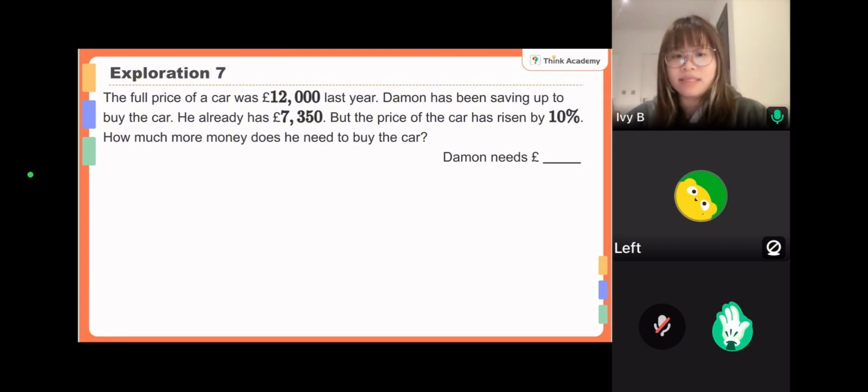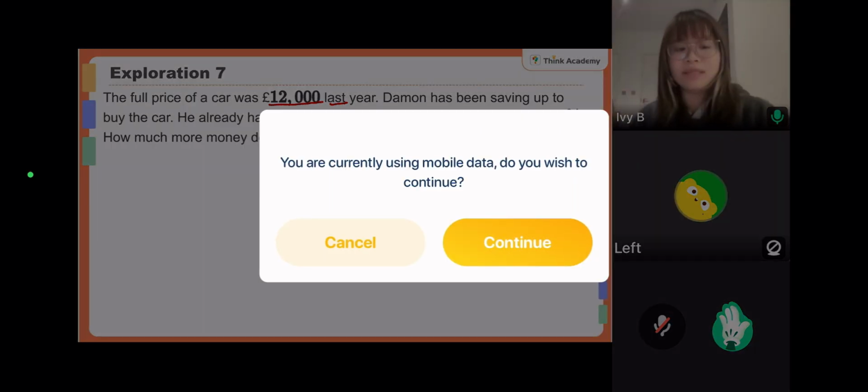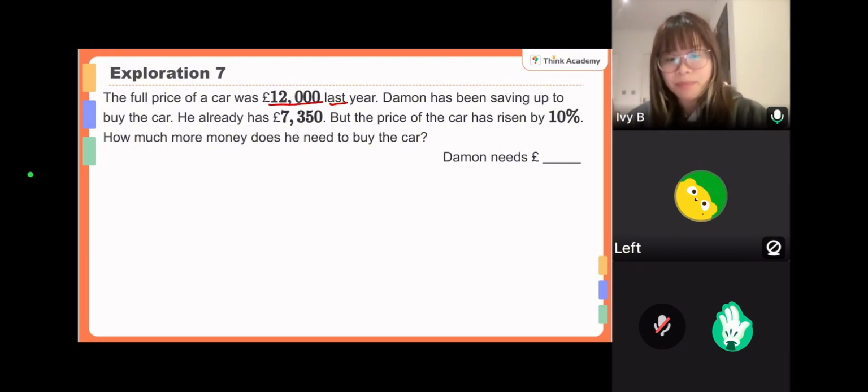This one is almost the same, but with a little context in it. The full price of the car was this last year, remember? Damon has been saving money to buy the car, and now he already has 7,350. It seems quite close now, but unfortunately, the price of the car also became more expensive by 10%. So he still needs to save to buy the car. So that is basically to find out the difference between the saving money and the price now, right? Because the price has changed. So what is the price now?